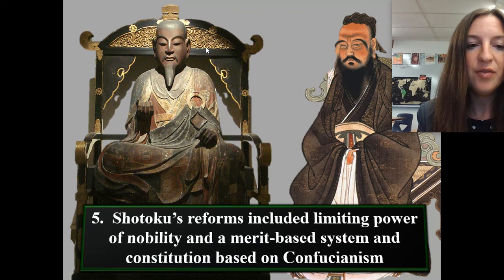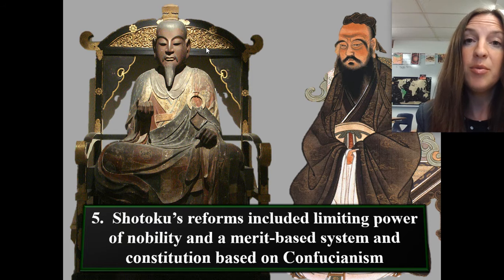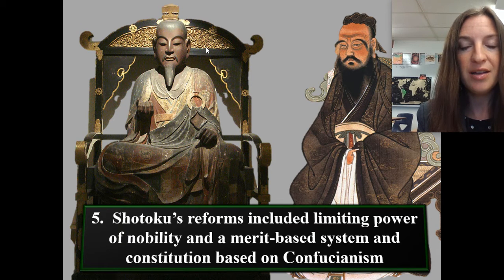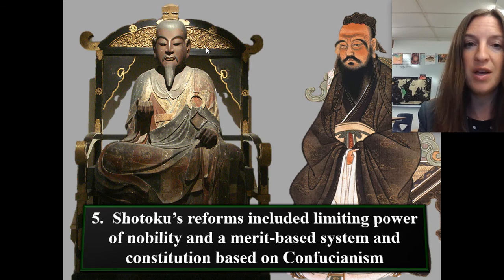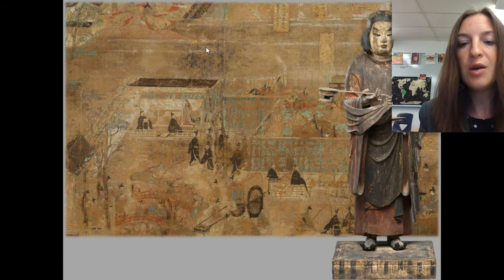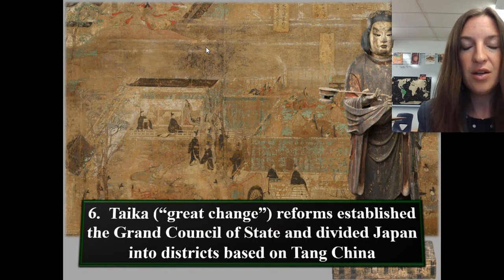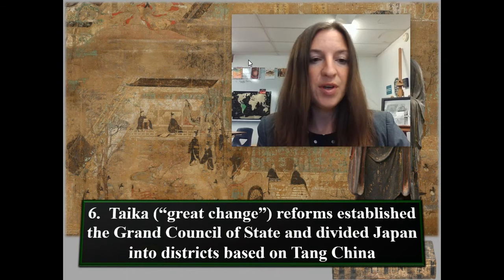Note number five, Shotoku's reforms included limiting the power of the nobility and a merit-based system. They learned that from China, that you should have the best people in the jobs that they're best suited for. And Japan developed a constitution, and this was based on the Confucian philosophy: respect for elders, respect for leaders, do what you say you'll do, those kinds of things.